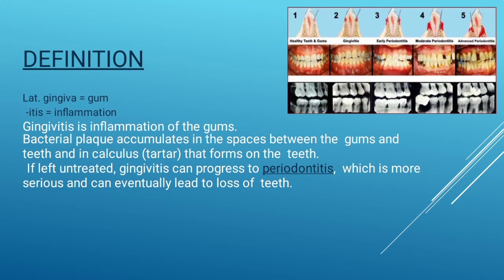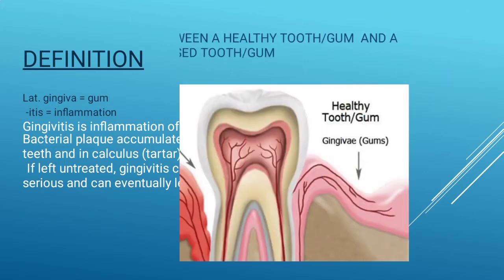Bacterial plaque accumulates in the spaces between the gums and teeth and in the calculus that forms on the teeth. If left untreated, gingivitis can progress to periodontitis, which is more serious and can eventually lead to loss of teeth. So in short, gingivitis is an inflammation of the gum.